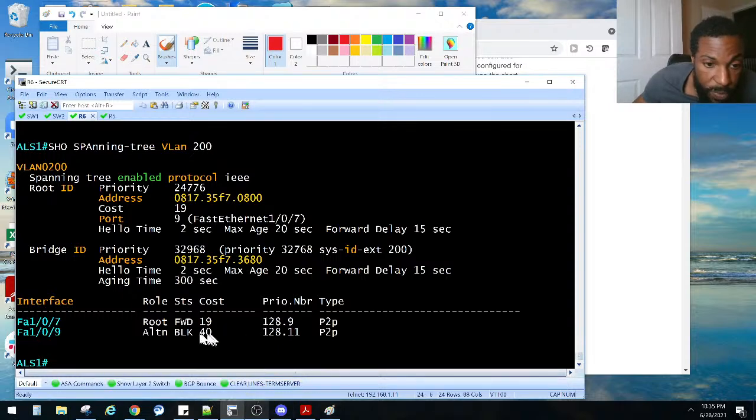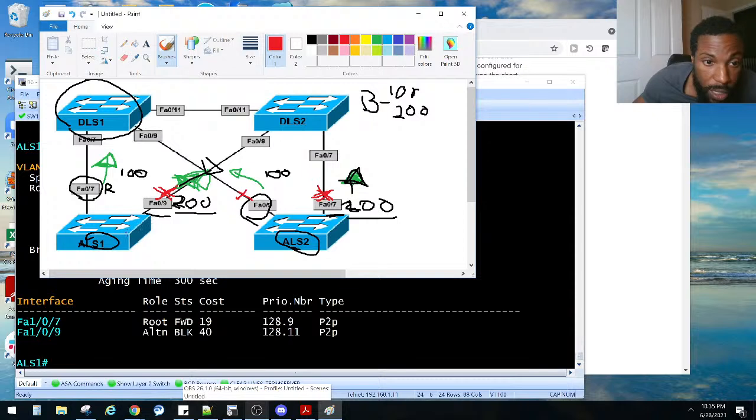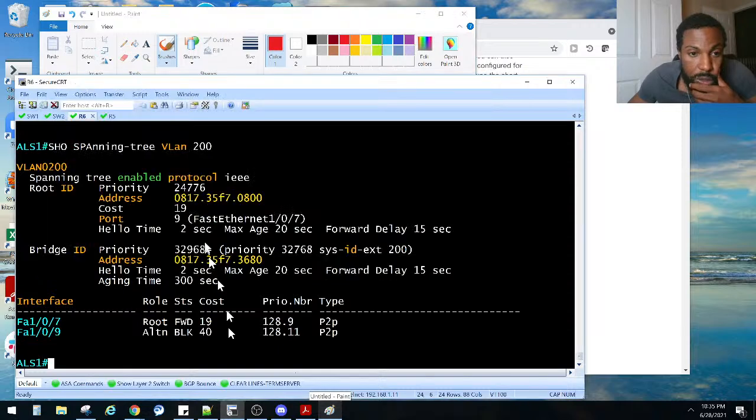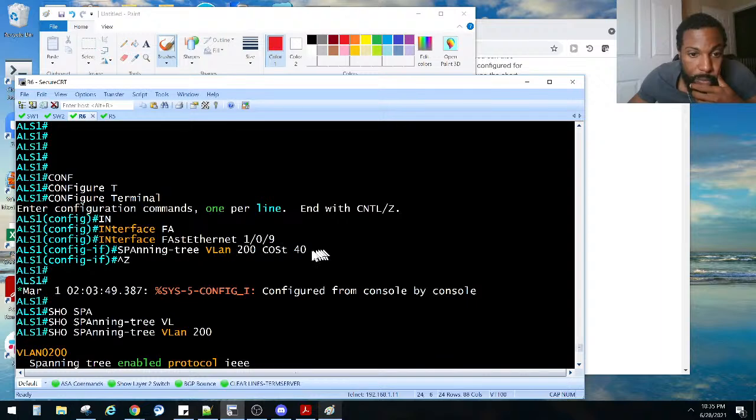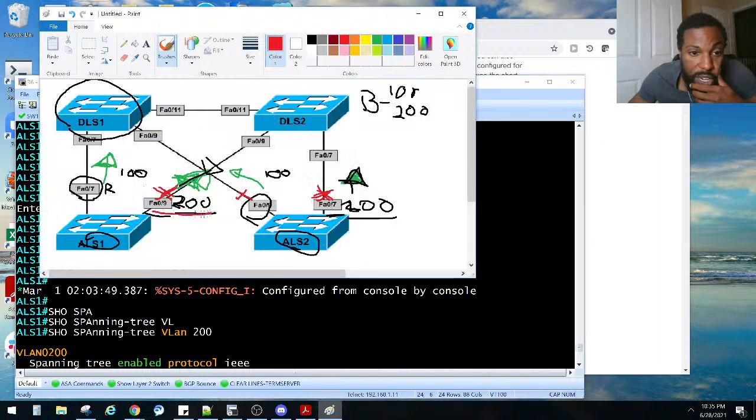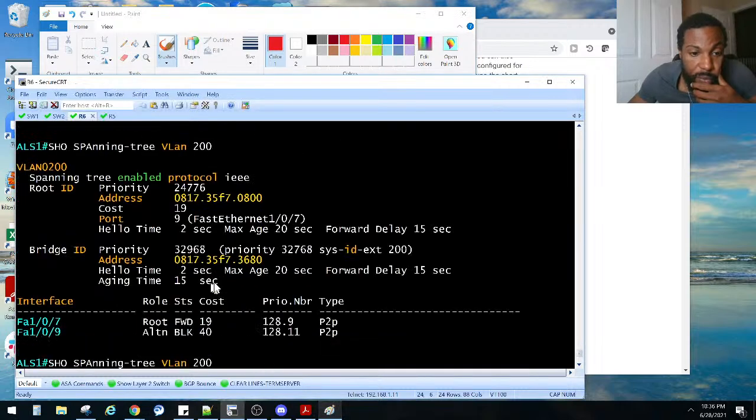Did we change that? 109 is blocking. It's still blocking. We needed that to be changed. Didn't we fix that problem? I thought we did. We needed this to be forwarding, because right now 109 is blocking. Let's do that.